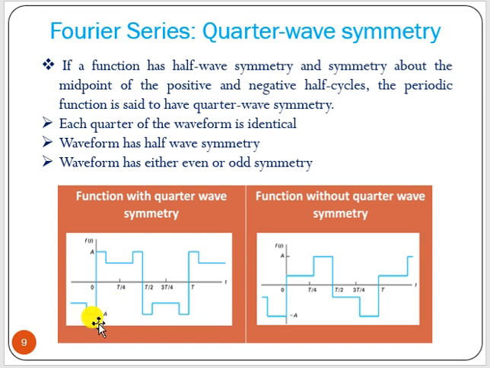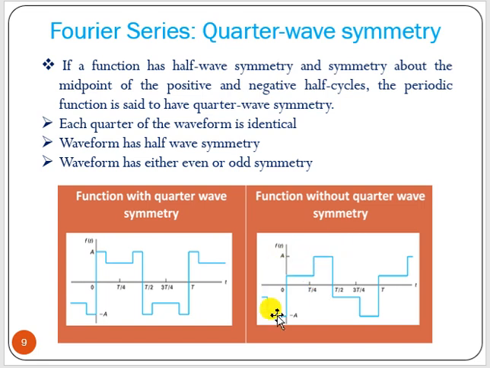Now if we see here, if we extend this part plus T by 2, and if you invert, we will get the original signal. So this is half wave symmetry. And we can see here that this is nothing but odd symmetry. So this is then quarter wave symmetry with odd symmetry, an odd function.